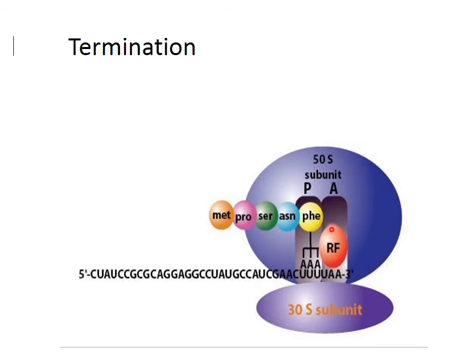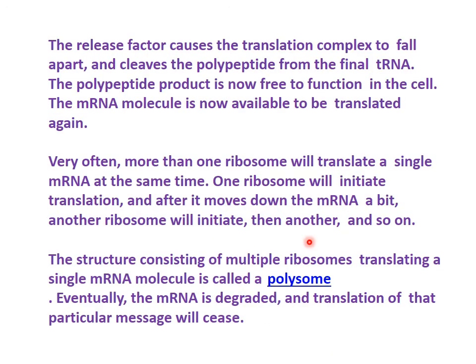This is termination, that is a releasing factor which releases the polypeptide chain from here. The release factor causes the translational complex to fall apart and the polypeptide to be cleaved from the final transfer RNA. The polypeptide product is now free to function in the cell, and the messenger RNA molecule is now available for translation again. Very often more than one ribosome will translate a single messenger RNA at the same time.